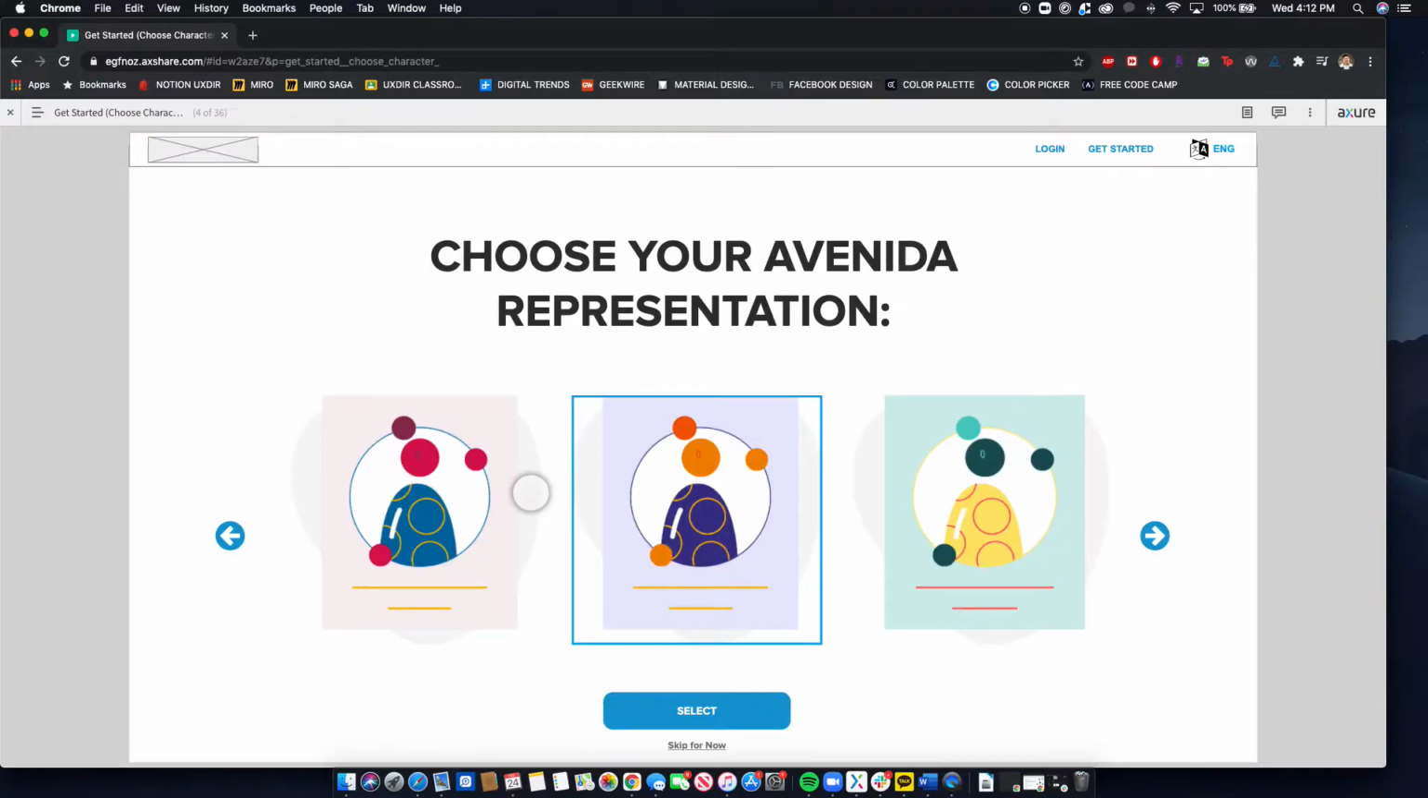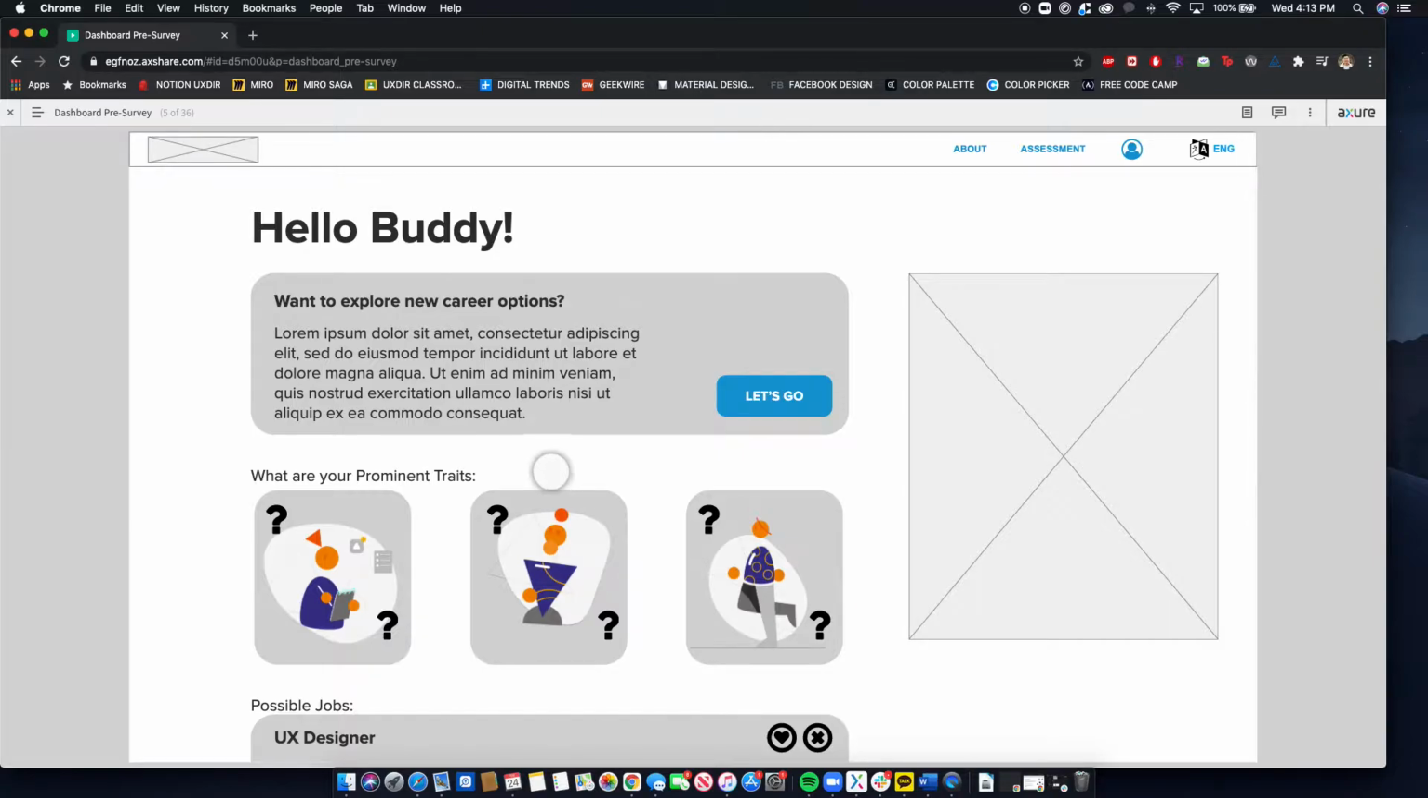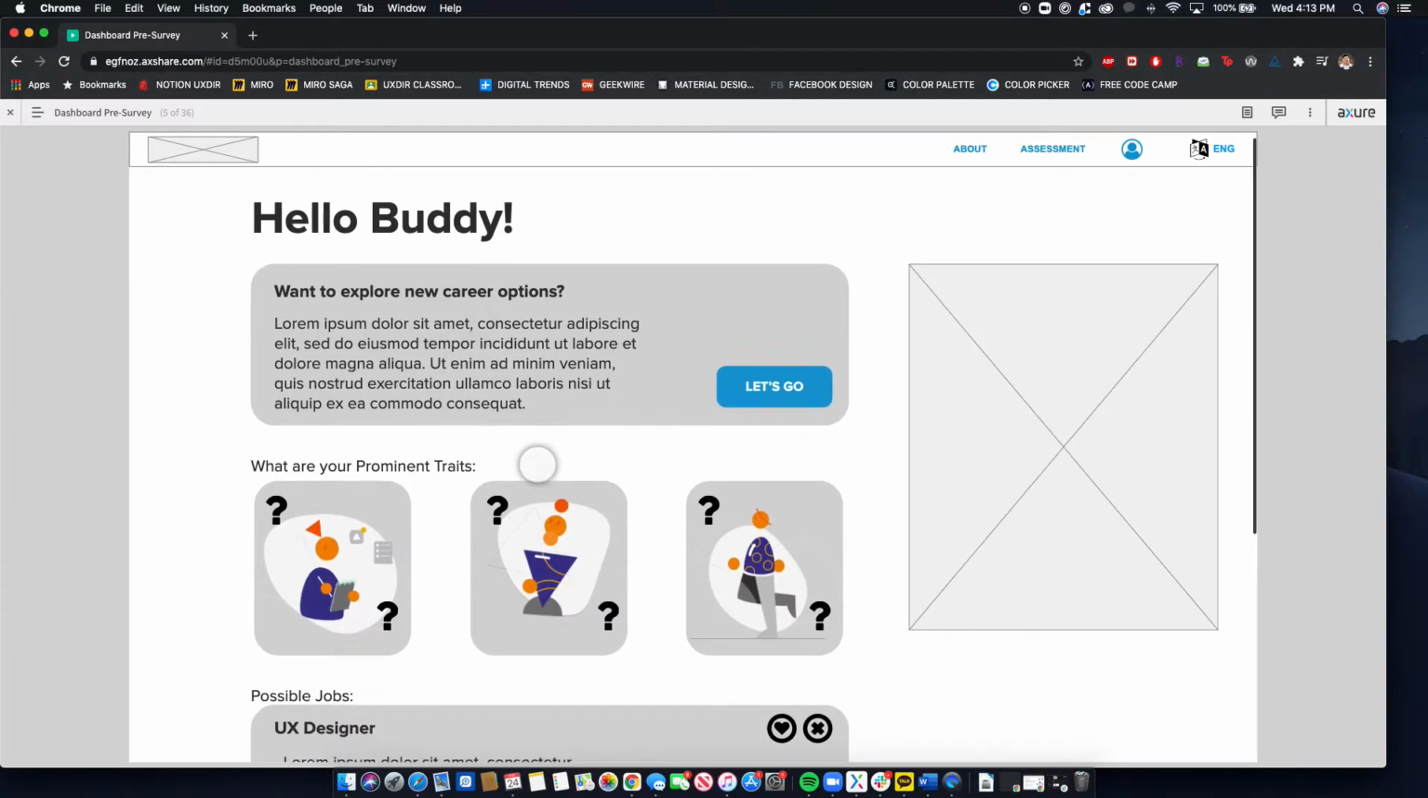And after they create their account, they get to create their own avatar, their Avenida representation. They can scroll through here and select their avatar. They can either skip or select. Now from here, they land on their dashboard.